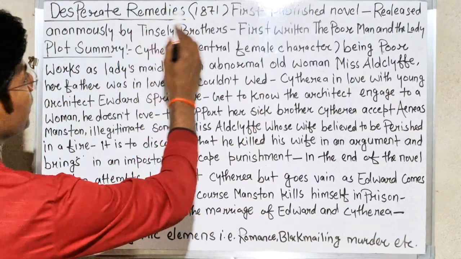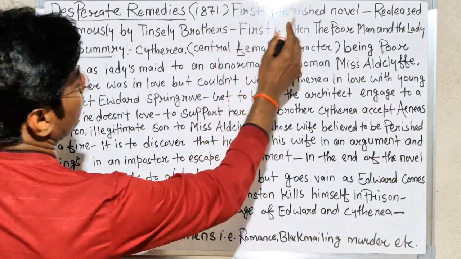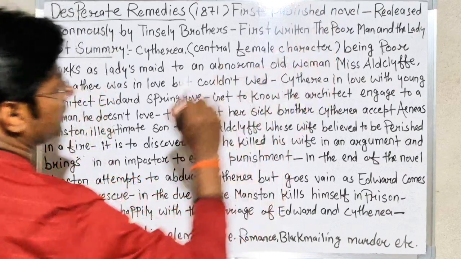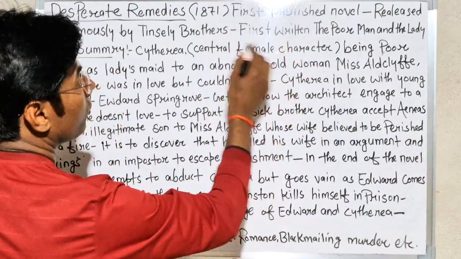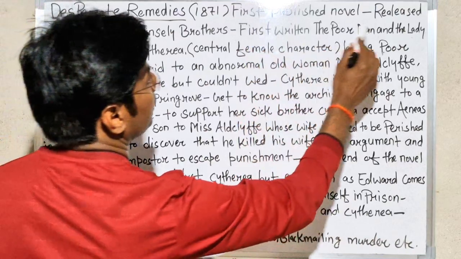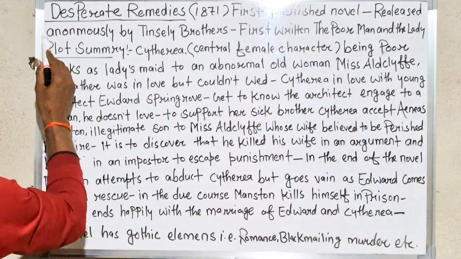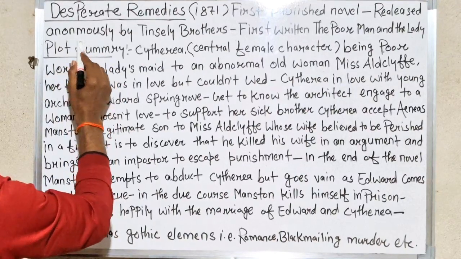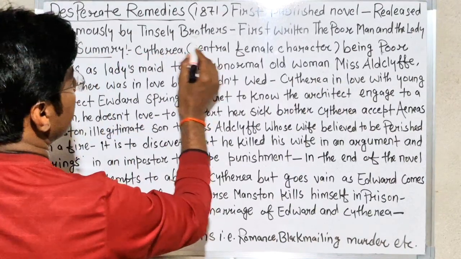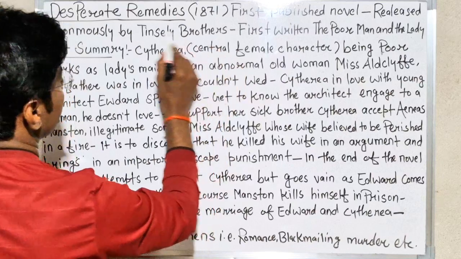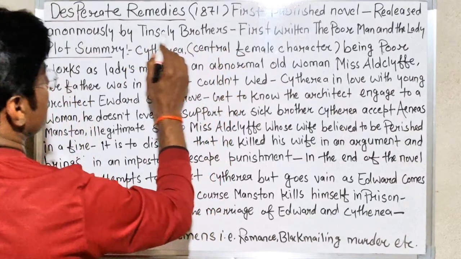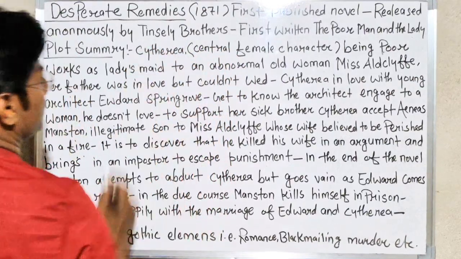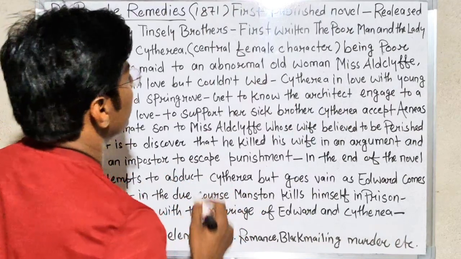Desperate Remedies, 1871, first published novel. Remember this, first published novel, not first drafted novel. Released anonymously, without the name of Thomas Hardy as the novelist, by Tinsley Brothers. Remember this. This is an important point. This point can be important for NET examination and PGT even.